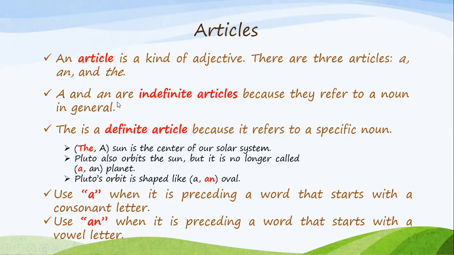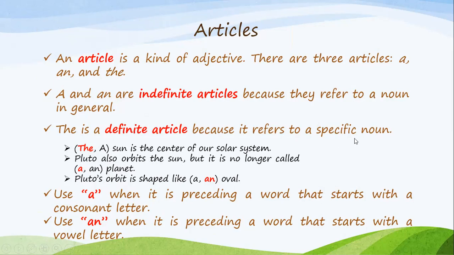So a and an are indefinite. For example, when I'm saying Pluto also orbits the sun, but it's no longer called a planet. When I say a planet, any planet, not a specific planet, I'm not saying the planet. When I say the planet, in that case, I'm talking about a specific planet, and it would be definite. So a and an are indefinite articles because they refer to a noun in general. The is a definite article because it refers to a specific noun.